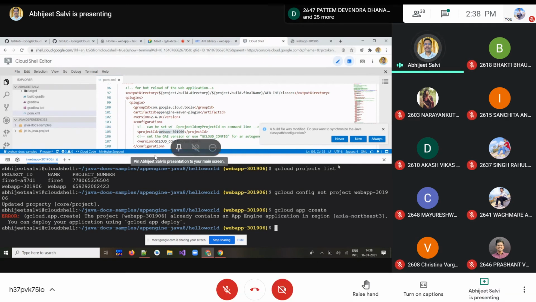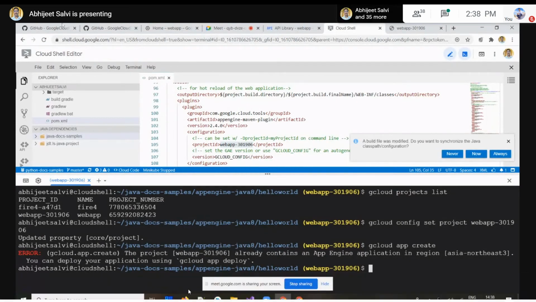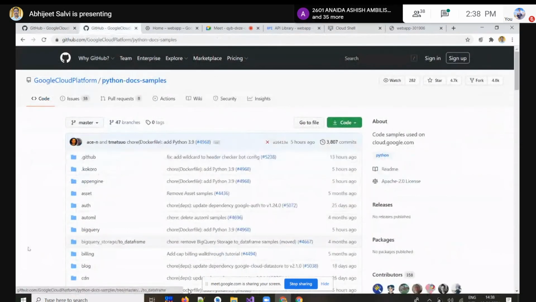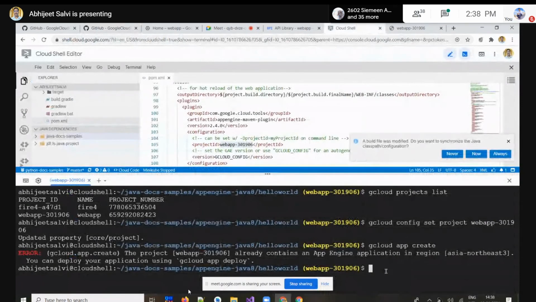After that location is set, we need to deploy that repository, the GitHub repository. So we need once again the URL of that. Let me copy that URL, the Python docs URL. Copy this with the code button, and then get back to your console, and the command will be the same: git clone and that repository name.